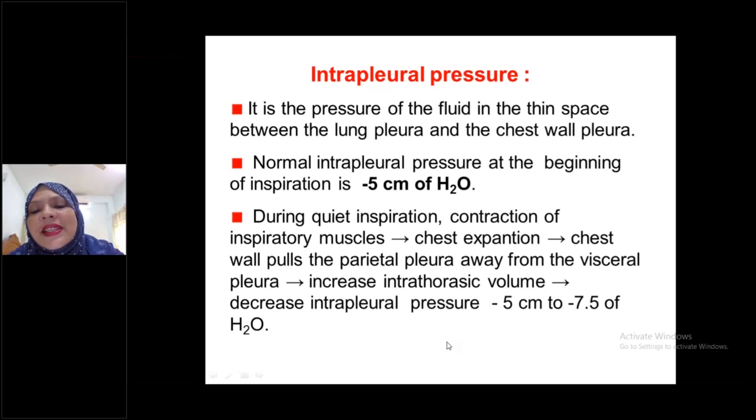But in the 26th edition of Ganong, it is mentioned that intrapleural pressure at resting condition is -2.5. Students, please write down this.